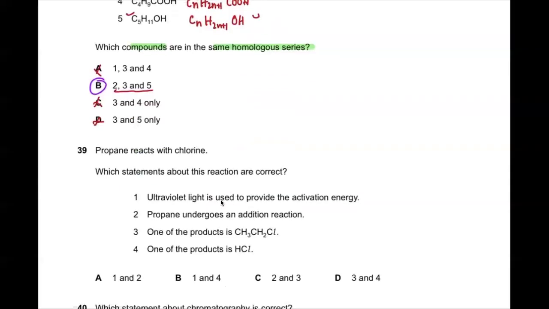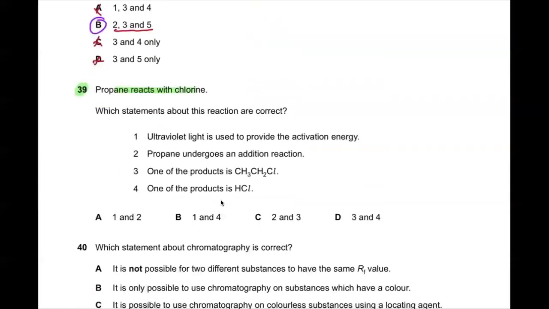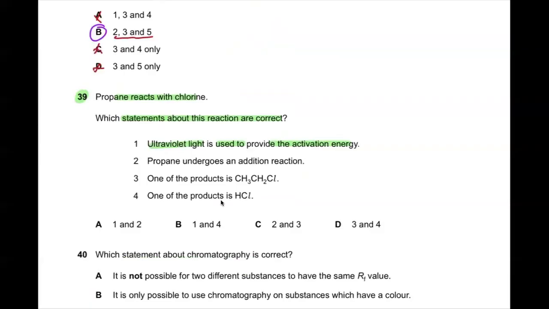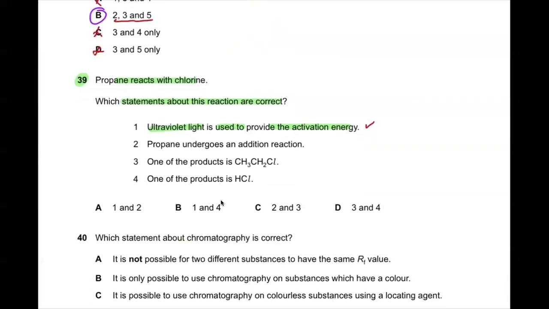Okay. Question number 39. Propane reacts with chlorine. Which statement about this reaction is correct? Ultraviolet light is used to provide the activation energy. Yes, it is correct because propane is an alkane, and an alkane reacts with chlorine in the presence of sunlight or UV rays. Propane undergoes an addition reaction. No, it's a single bond. It is all single bonds. There is no double bond, so it won't undergo addition.